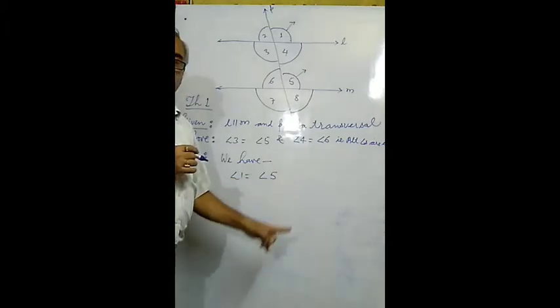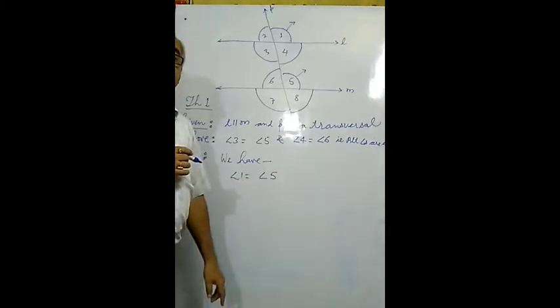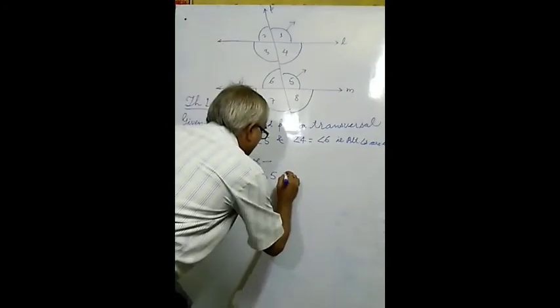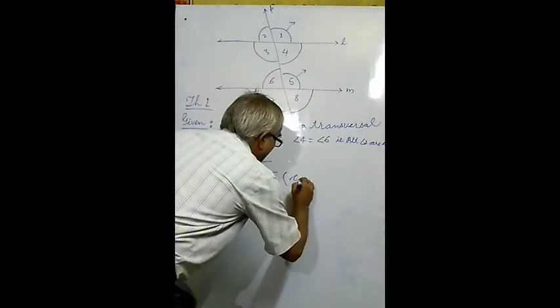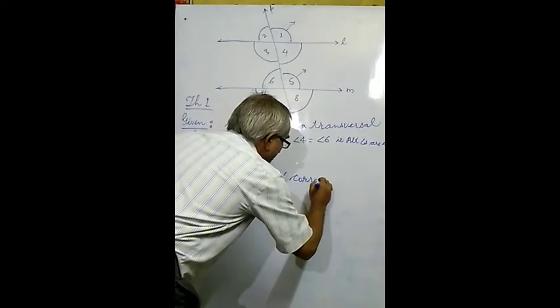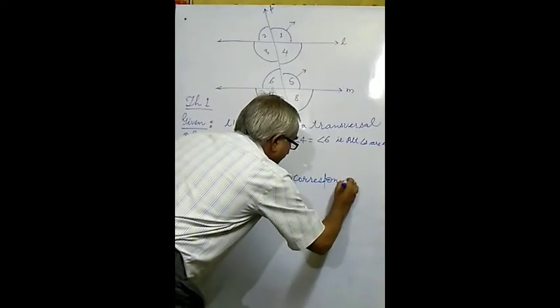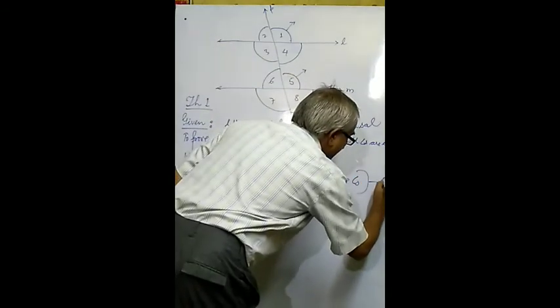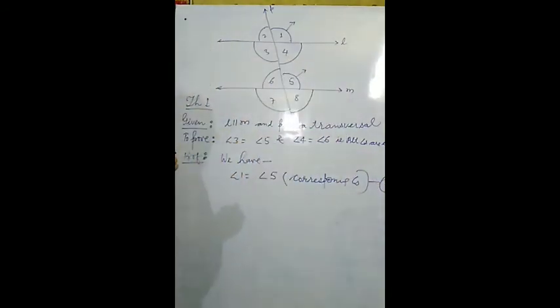So the reason is a must. Inside the bracket you will write why both the angles are equal. The reason is: both are corresponding angles. This will be marked as equation number 1.